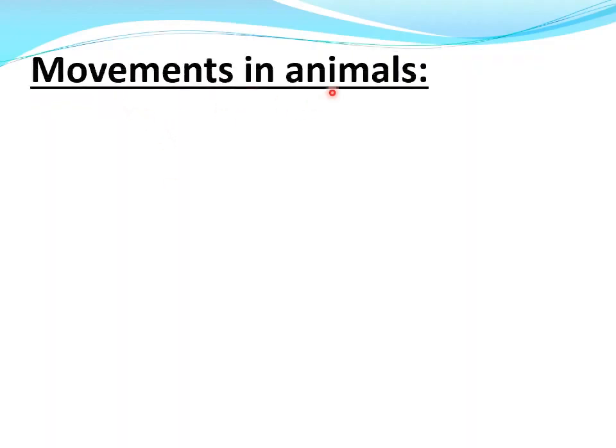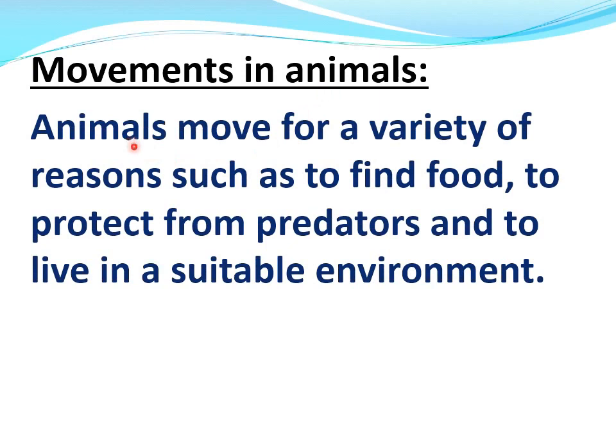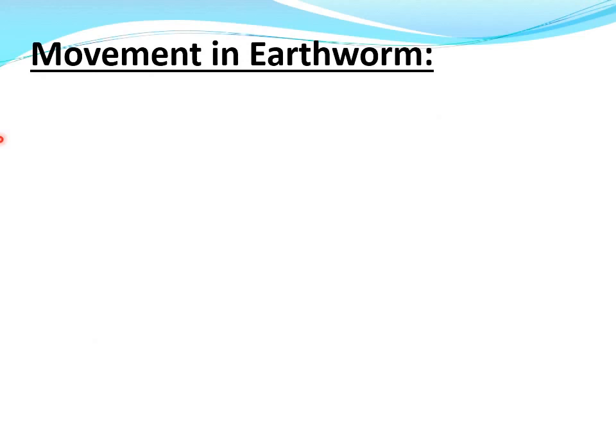Movements in animals. Animals move for a variety of reasons, such as to find food, to protect themselves from predators, and to live in a suitable environment. Now, I will tell you about the movement of some animals. Number 1. Movement in earthworm.